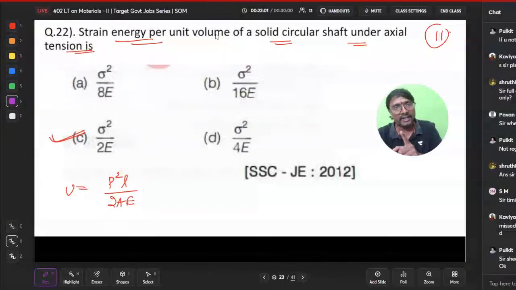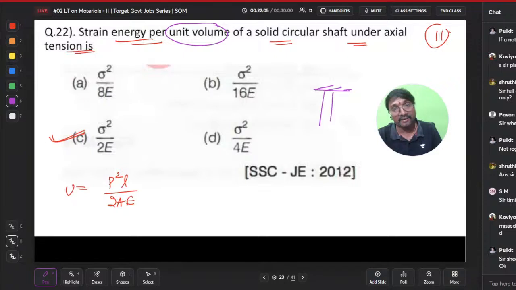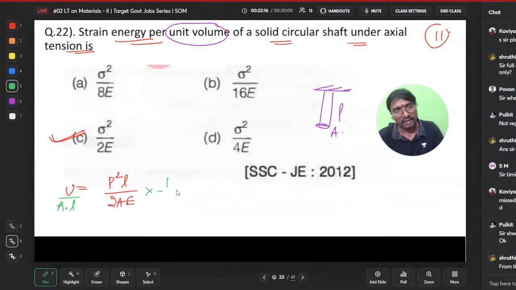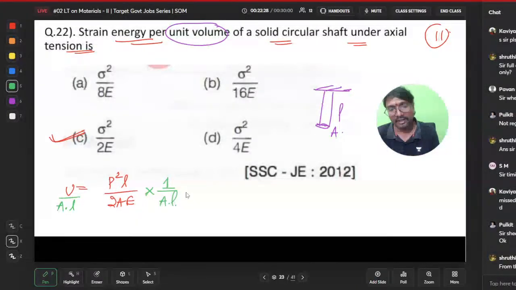Now, what is strain energy per unit volume? It is having length L and cross-sectional area A. So strain energy per unit volume means divided by the volume, which is area into length. Yes, that is sufficient enough. But a little bit of revision also you have to do, only synopsis type revision, then it will be helpful mostly.